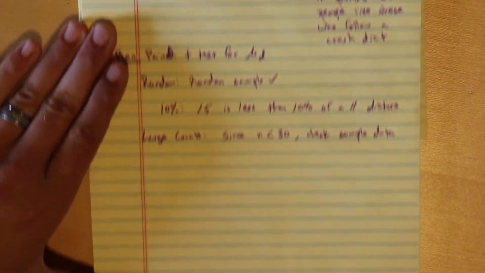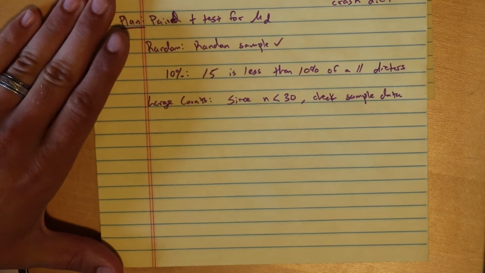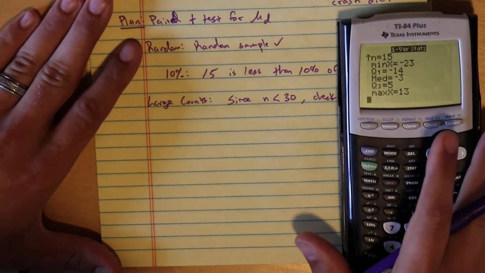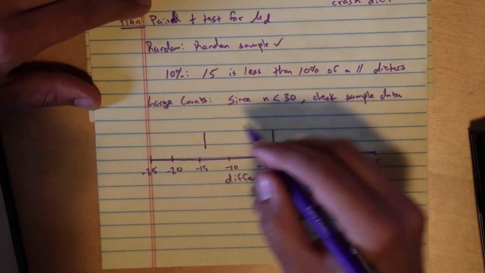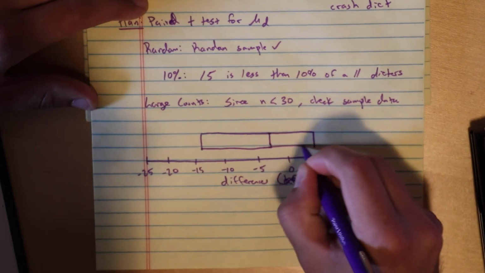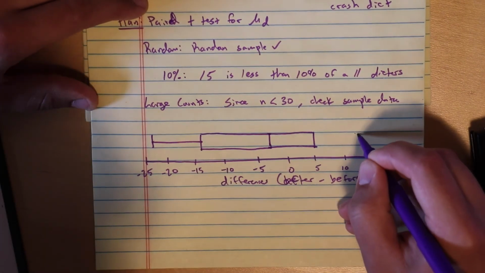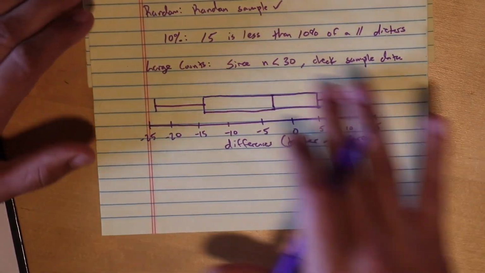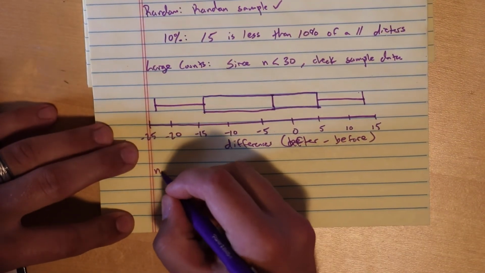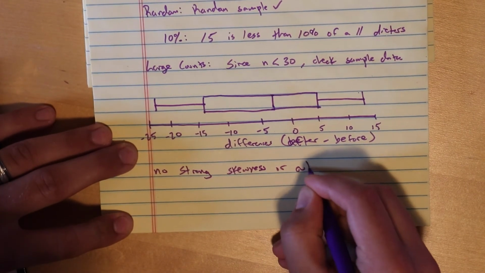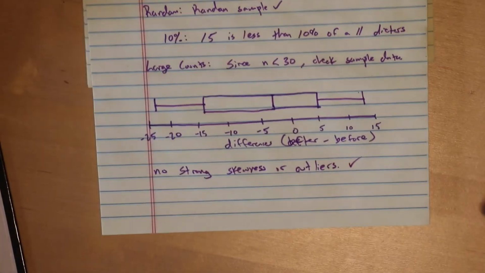And I'm going to create the box and whisker from the min, the max, Q1, Q3, and the median. Cool. So now I have this to reference, and there's no strong skewness or outliers. So we're good to go for the large counts.